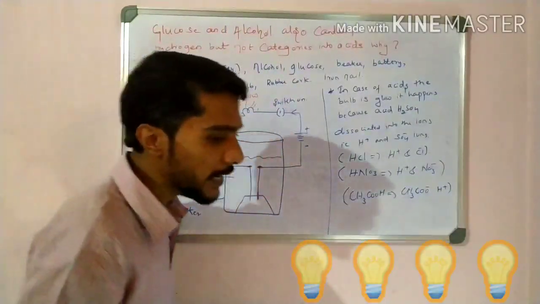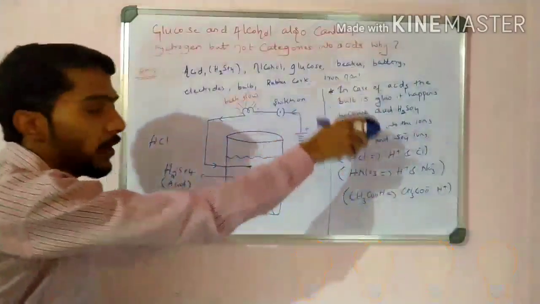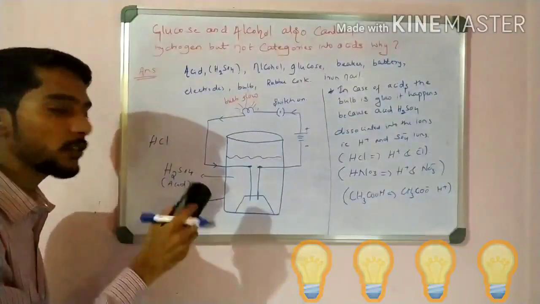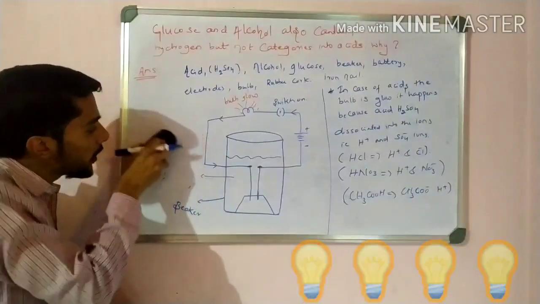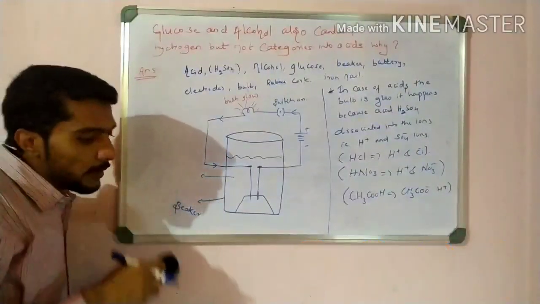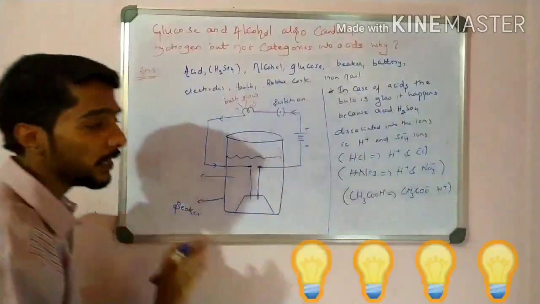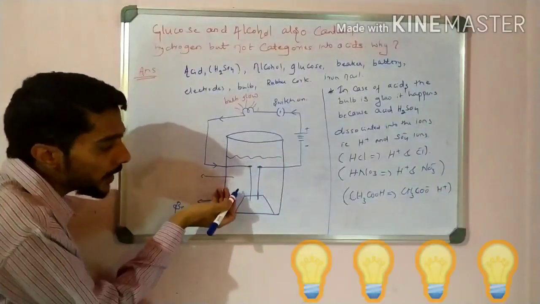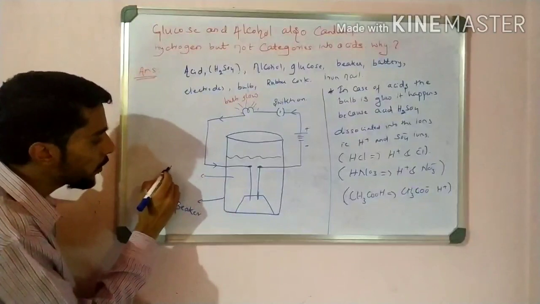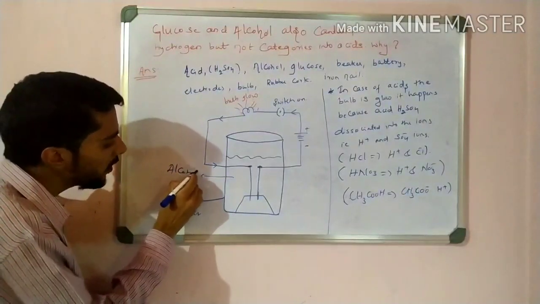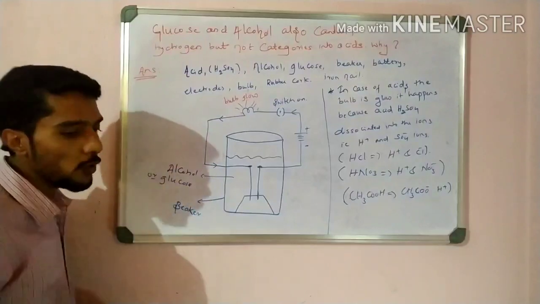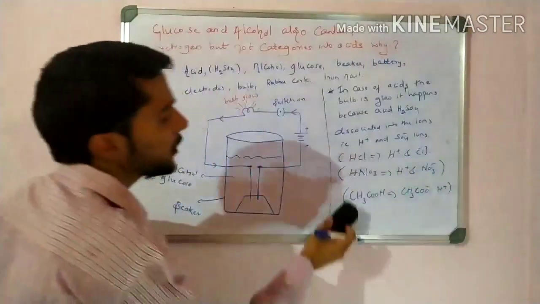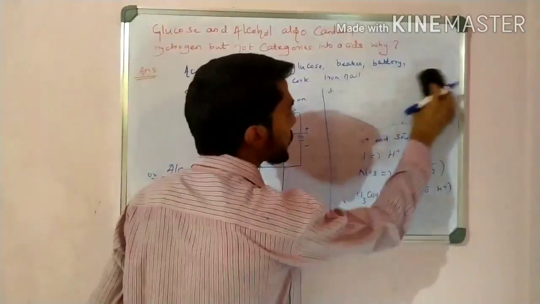So for that I change this. You write down this statement about the first case, the case of acid. Now I can remove this. I can take the same setup, but one change: instead of acid I take alcohol or glucose, anyone. Okay, glucose. So this is over. I remove this one.